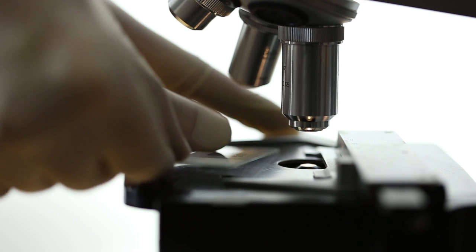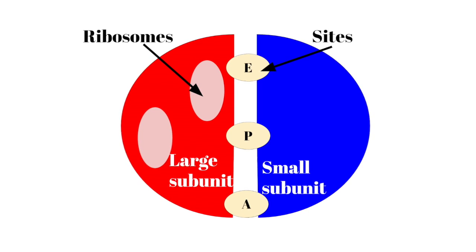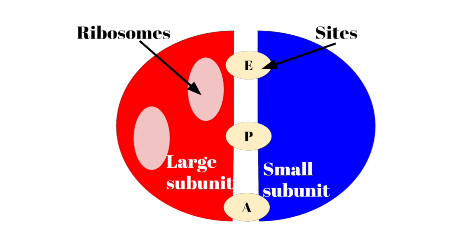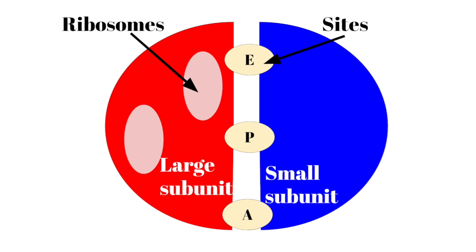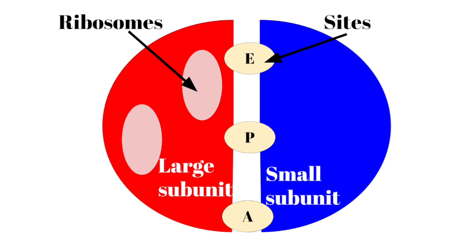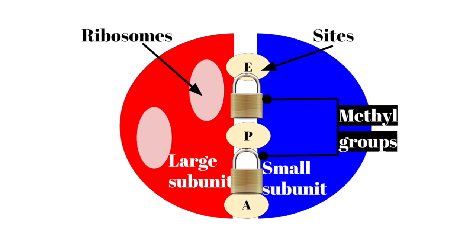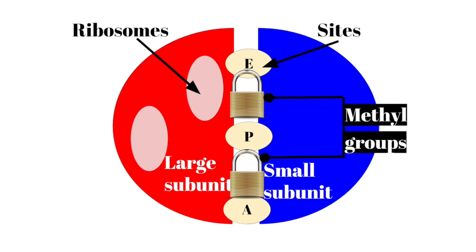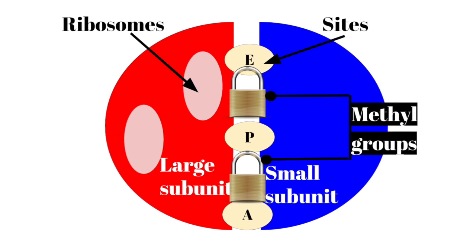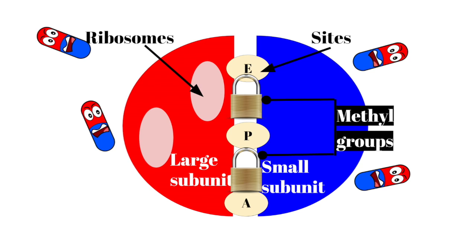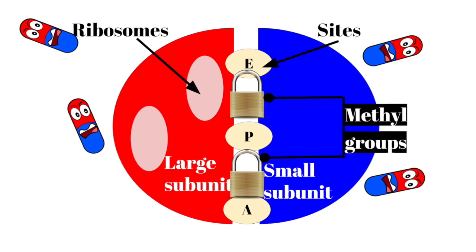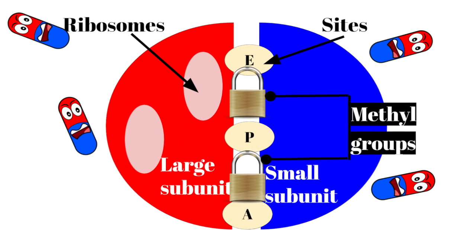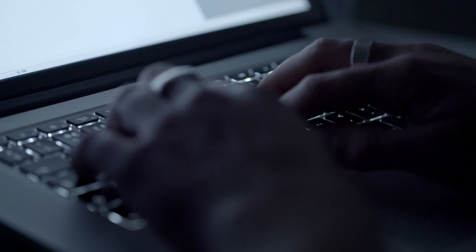How the process works is that these modified enzymes, or methyltransferases, act on ribosomal RNA clustered at or close to the A, P, and E sites, the ribosomal subunit interface, and at other functionally important sites. Now that the bacteria's important functional rRNA sites the antibiotic needs to bind to are blocked by methyl groups, the antibiotics can no longer destroy the bacteria. Simply put, the bacteria has developed a resistance all because of the enzyme methyltransferase.